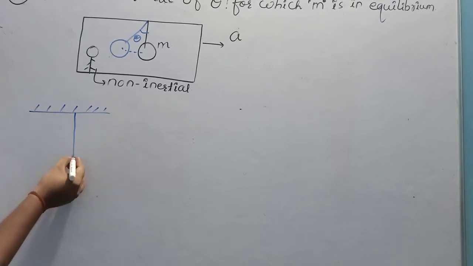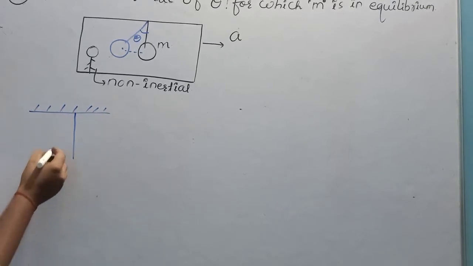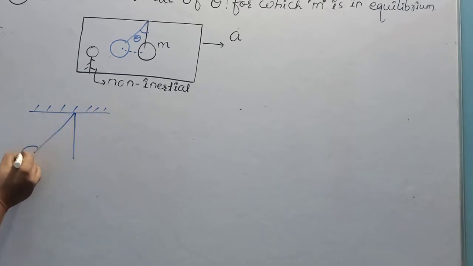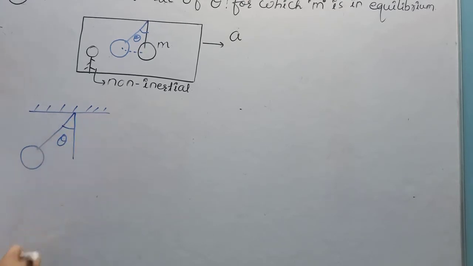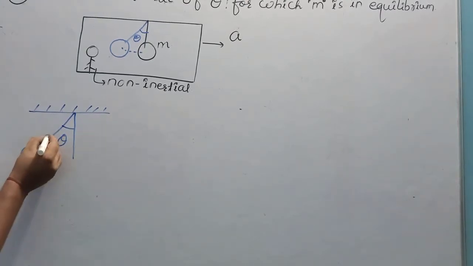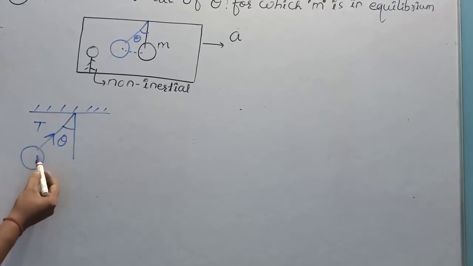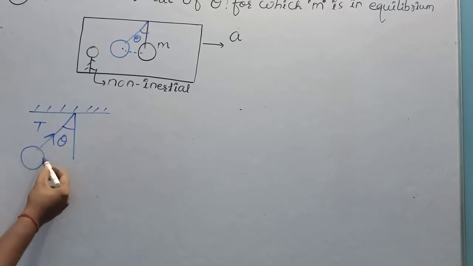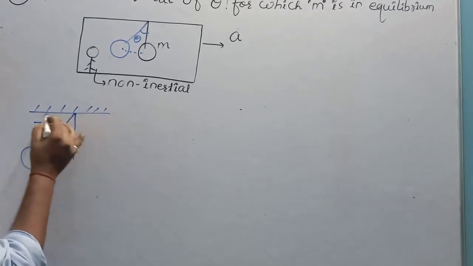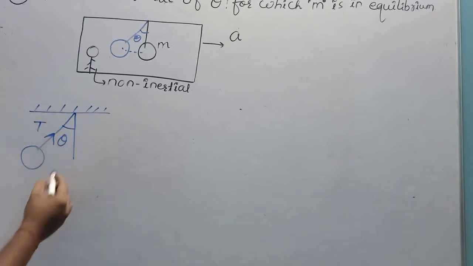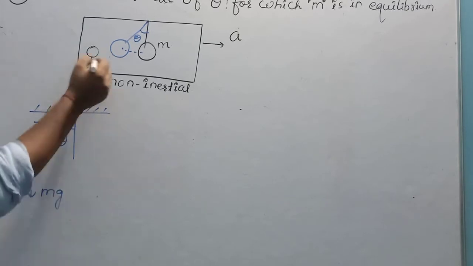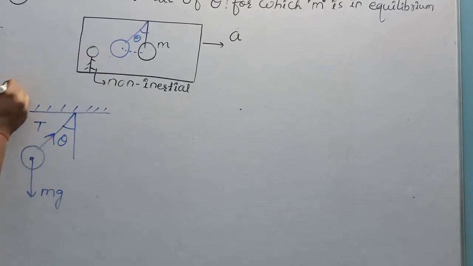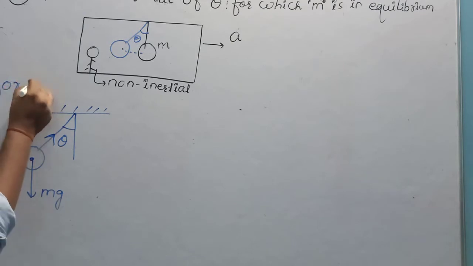This was the metallic bob, or any bob of mass m. It comes backward. In the question, we have to find this value of theta. Here, there will be a tension in the string by which this bob is attracted towards the ceiling or roof of the car. In the downward direction, there will be mg. I am doing all these observations, all that I am writing here, for observer A.